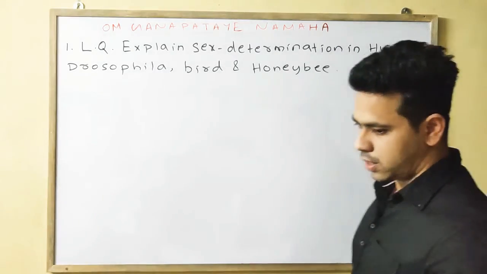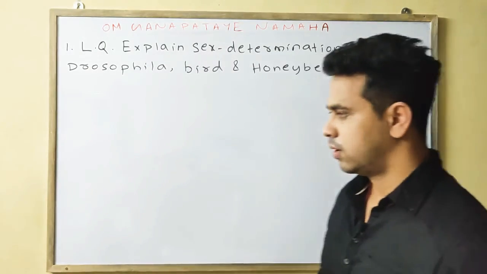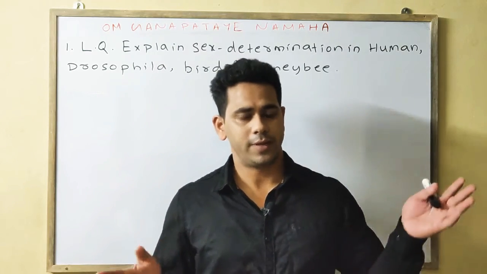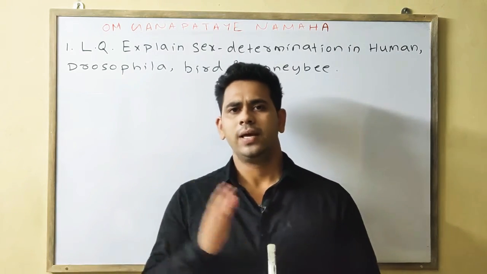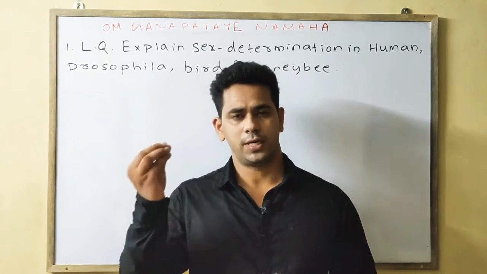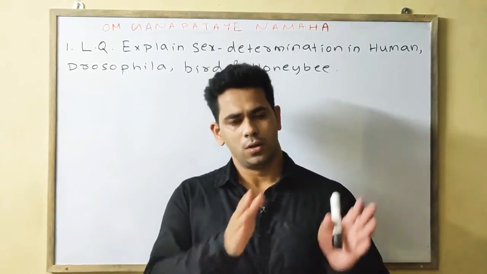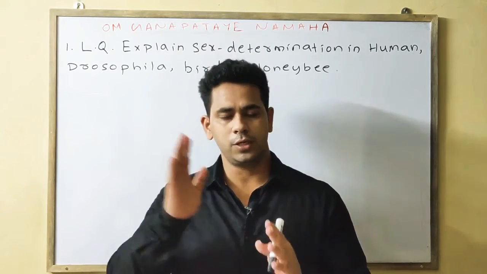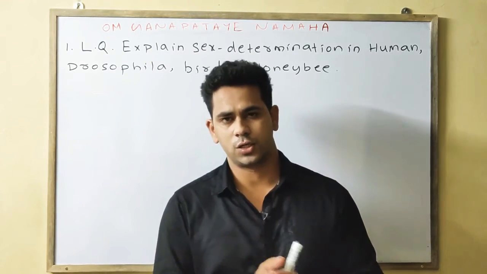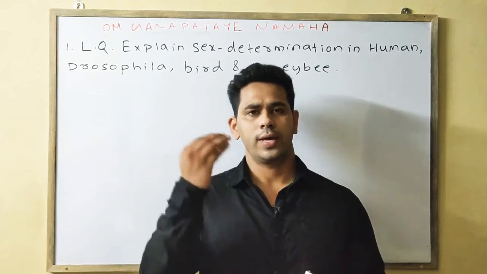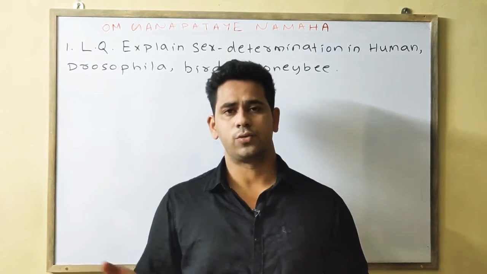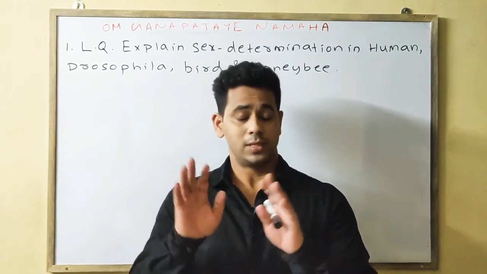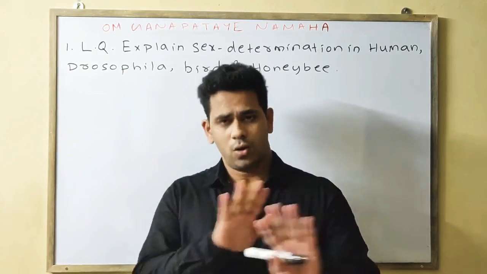Suppose your long question comes on the basis of sex determination in animals. Till now we studied in general, the introduction portions. We also discussed the chromosomal mechanism, XX, XY, XX, XO, ZW, ZZ, everything.